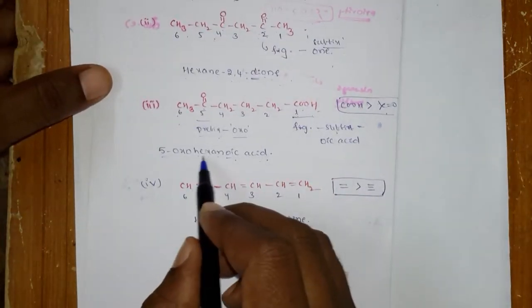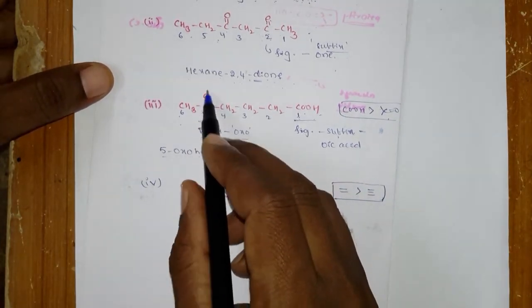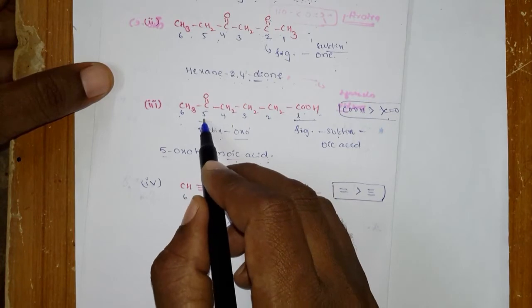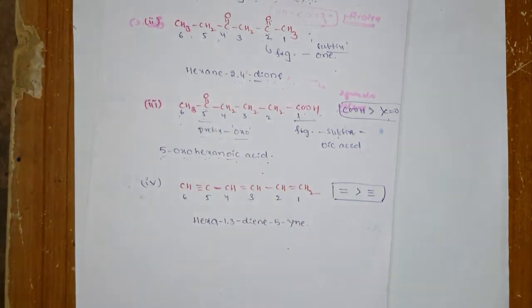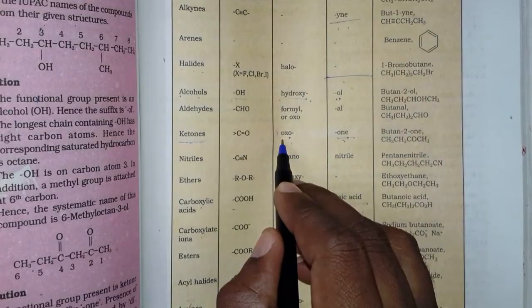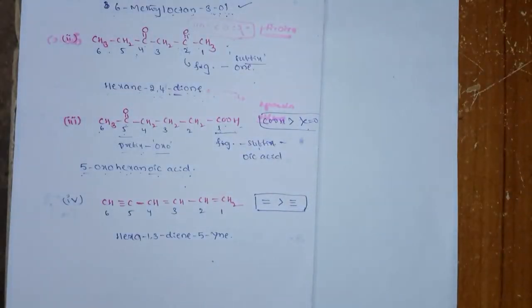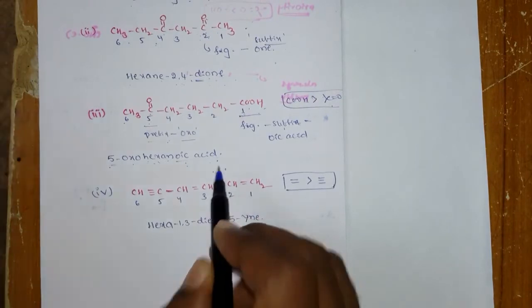Okay, hexanoic acid, and there is a substituent of the functional group, right? It is at the 5th position, so you write 5-oxo. What is the prefix of ketone? Oxo. So write 5-oxohexanoic acid.